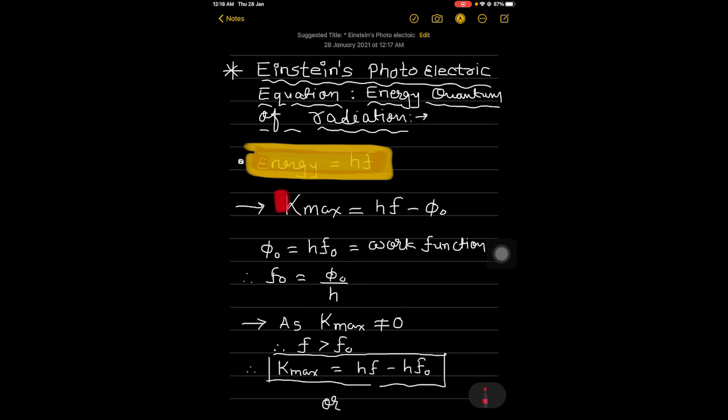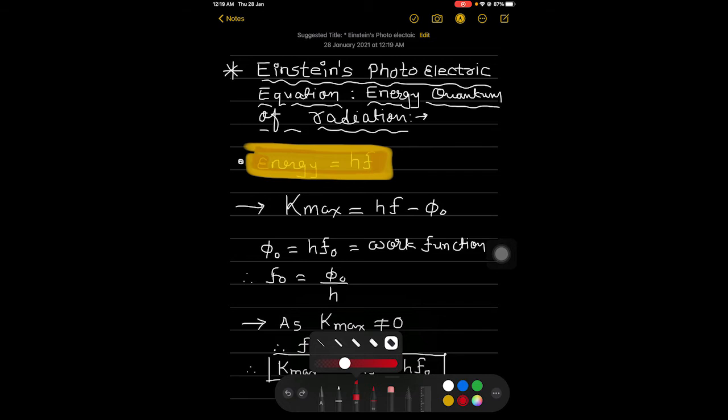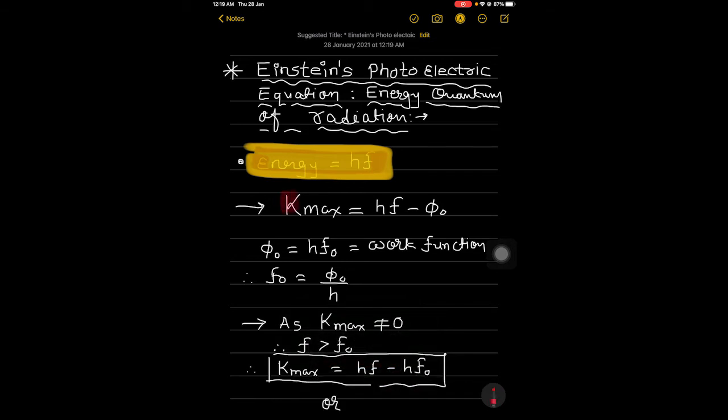hf0. Here we can say that K maximum is equal to hf minus hf0, or phi 0. More tightly bound electrons will emerge with kinetic energies less than the maximum value.